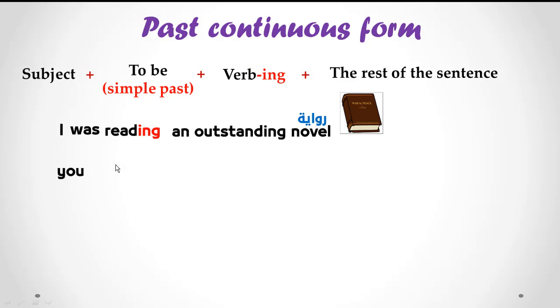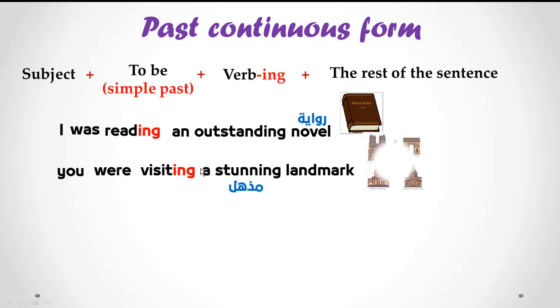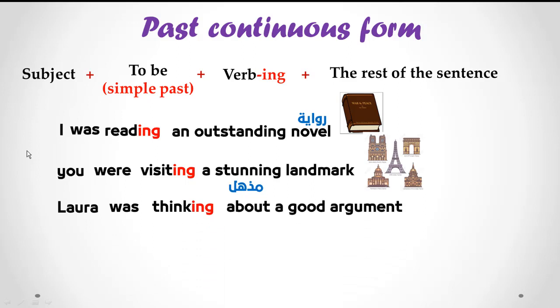You were, you is a subject, were to be in the past. Visiting, visit, verb ing. A stunning landmark. You were visiting a stunning landmark. Laura was thinking about a good argument. Subject, to be in the past was, because Laura, she was, Laura was.